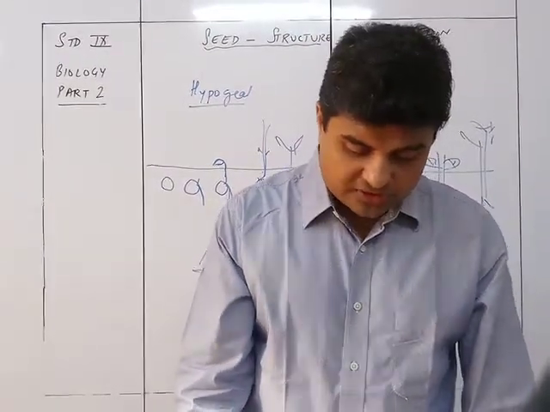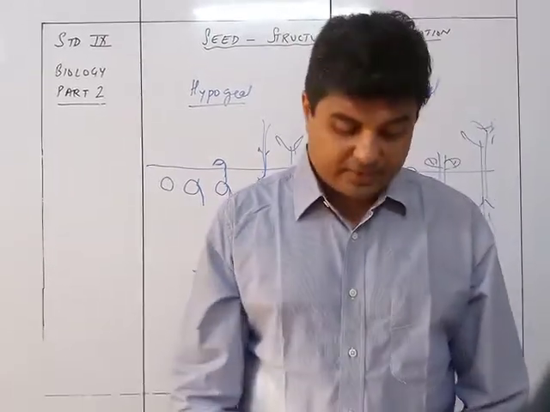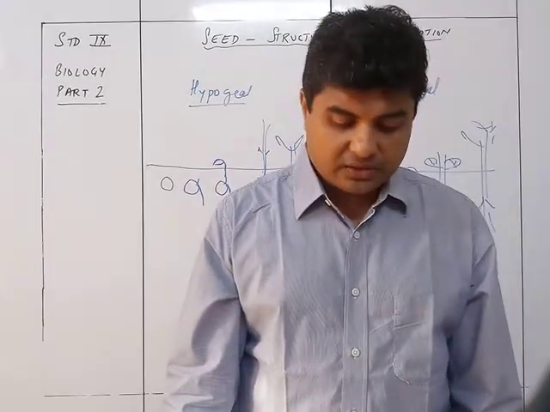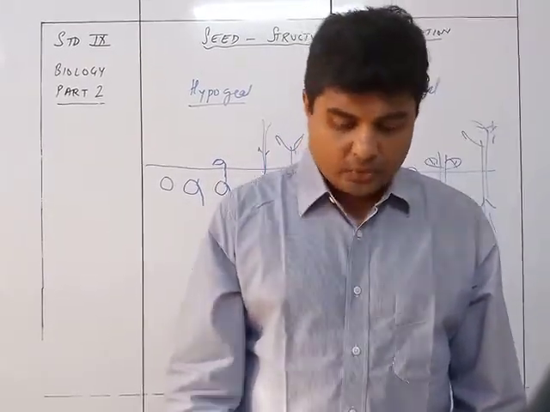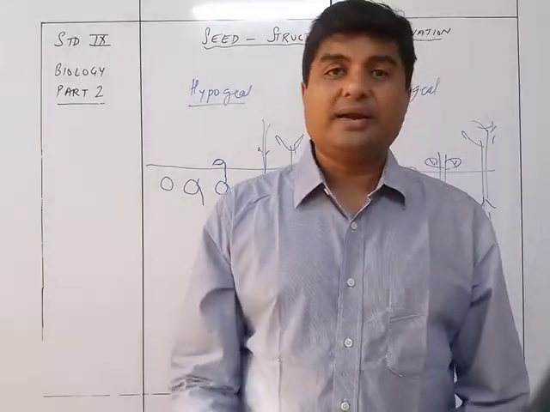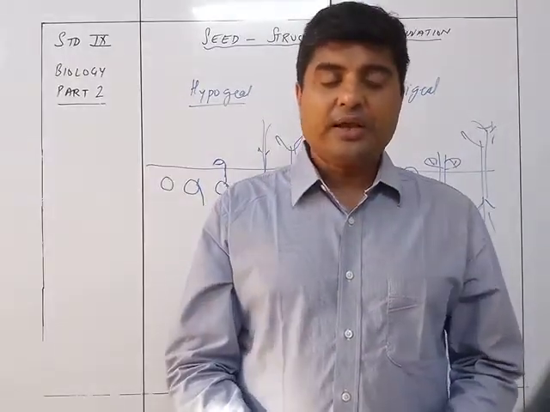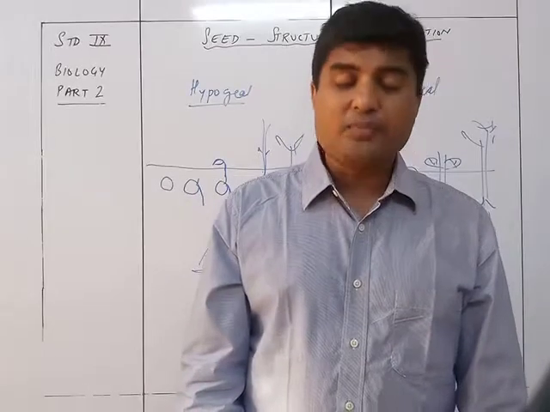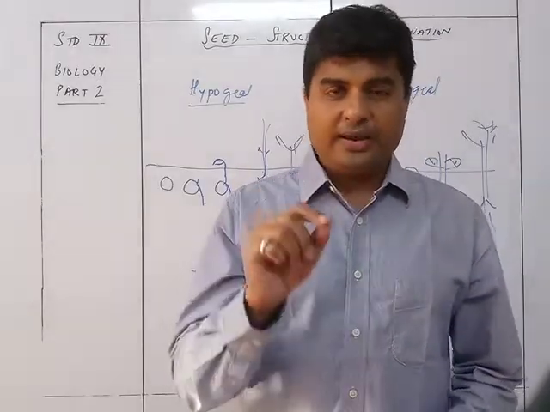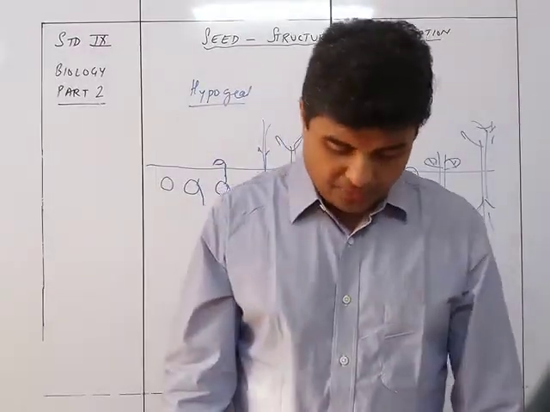Okay, so this was about the chapter seed structure and germination, a very easy chapter as such. The diagrams are important over here, and the experiment part in the germination section is also important. You need to see properly, because questions may be asked where an experiment is given and you need to write what different things you can see during the experiments. And yes, the diagrams of the bean seed and the maize seed are important for labeling as well as for drawing. So be prepared for that.